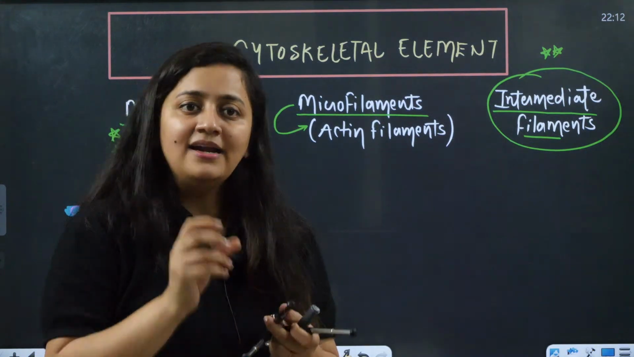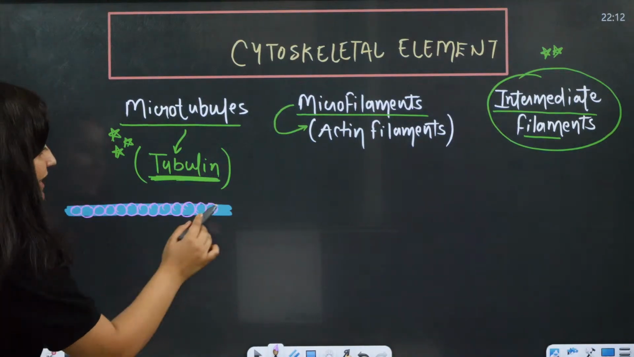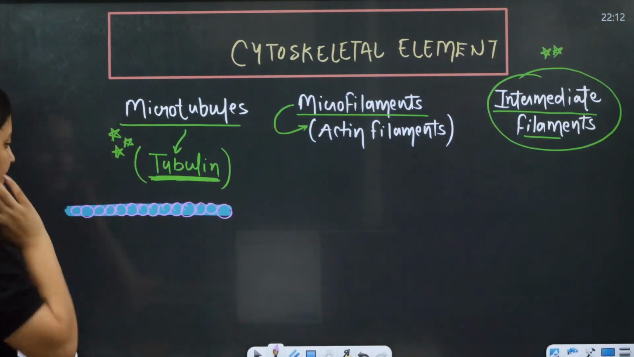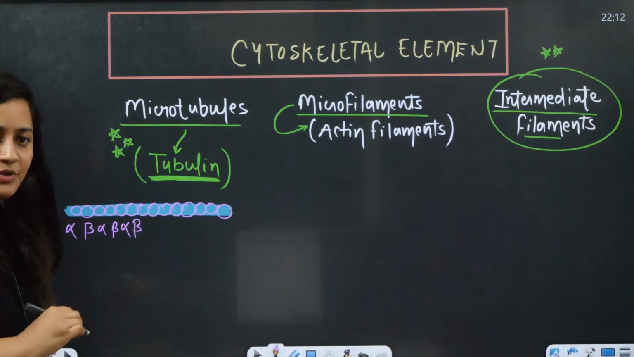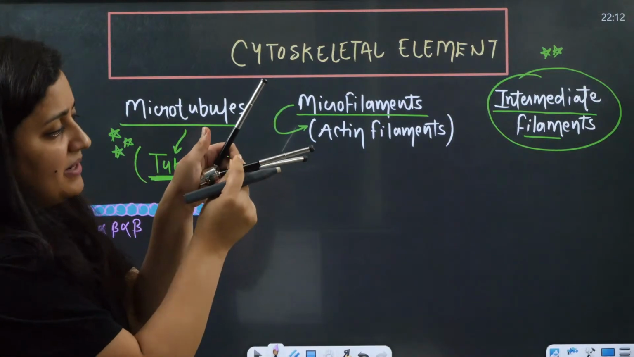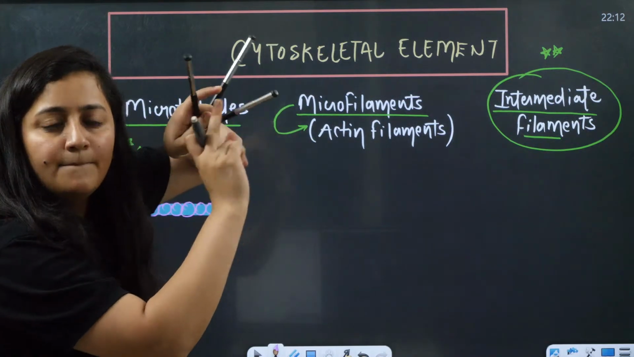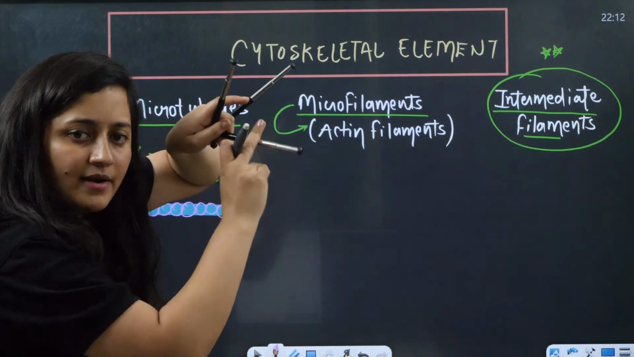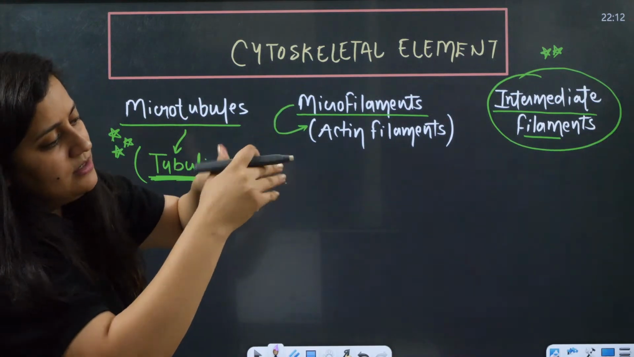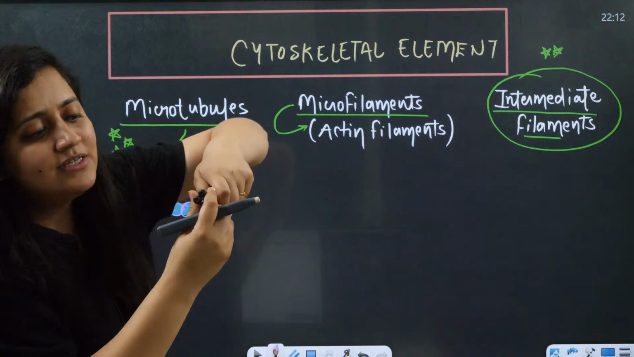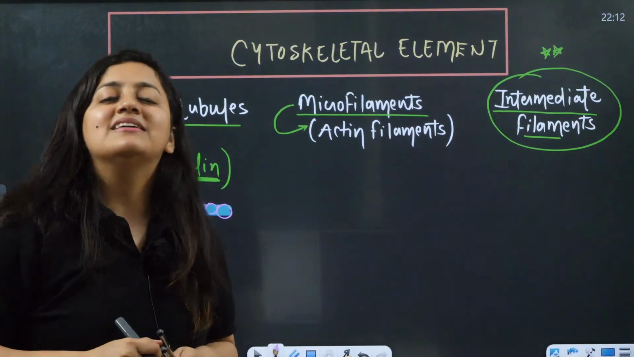What am I saying? Ultimately this microtubule is made up of tubulin protein. We have alpha tubulin, beta tubulin, alpha tubulin, beta tubulin. So many tubulins, alpha beta, alpha beta, will join and form one protofilament. Now so many protofilaments will form together. Together they will form this bundle. That bundle is basically the microtubule. So that is how they form.